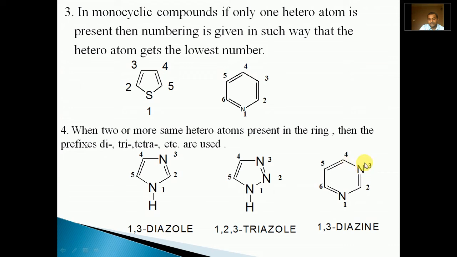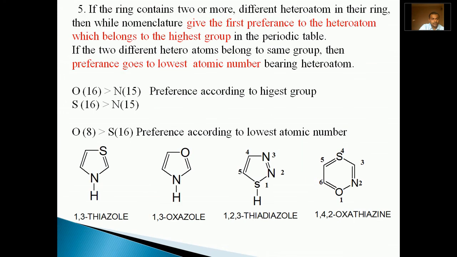Here is another example, a six-membered compound containing two nitrogens. As we know, for a six-membered nitrogen-containing compound, the name will be azine. Now there are two nitrogens, that's why it is diazine. Now, for the position of the nitrogens, we can start from any nitrogen atom, 1, 2, 3. The numbering will be the same. That's why the full IUPAC name is 1,3-diazine. In this way we can use di, tri, tetra for the same kind of heteroatom present in the heterocyclic compound.